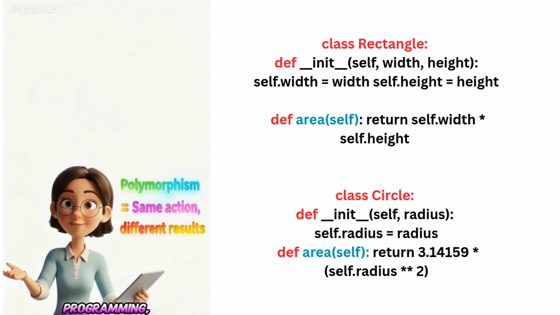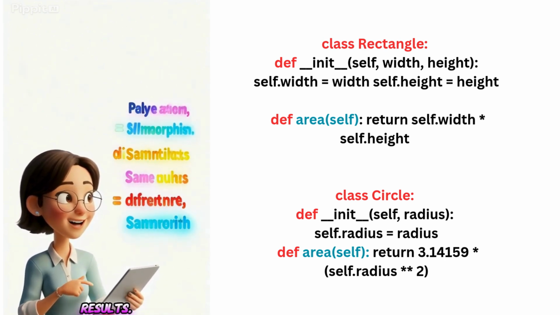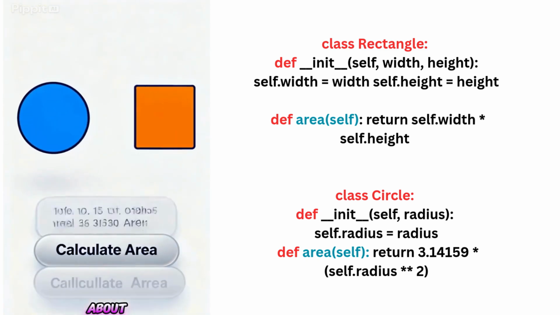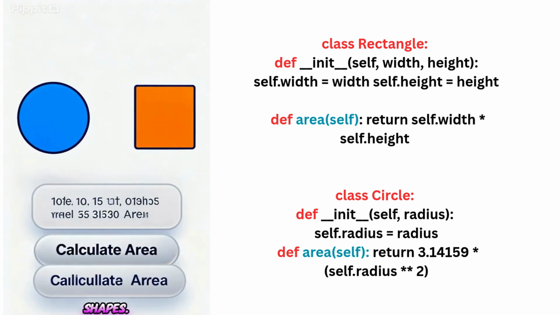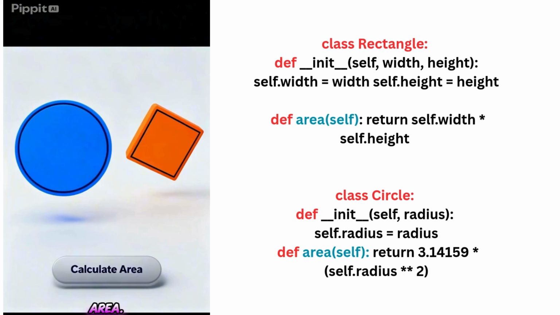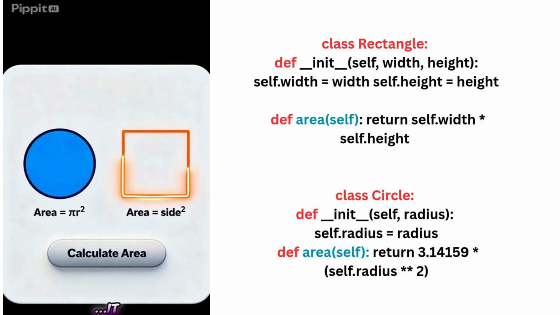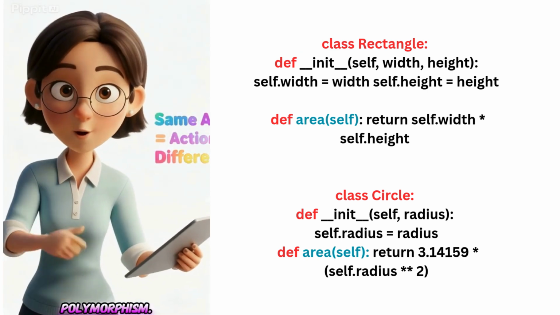In the world of programming, polymorphism means the same action can give different results. For example, think about calculating the area of different shapes. The action is the same, calculate area. But the result for a circle uses a different formula than it does for a square. Same action, different results. And that's the power of polymorphism.